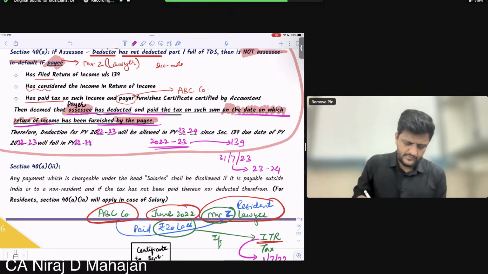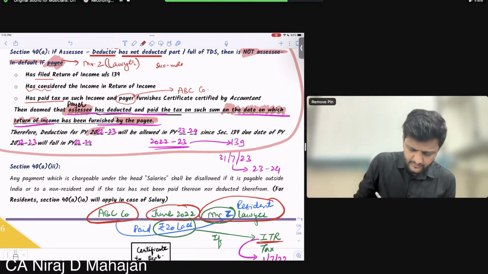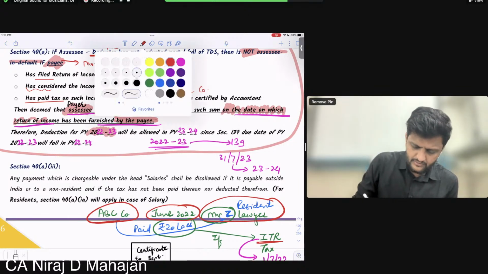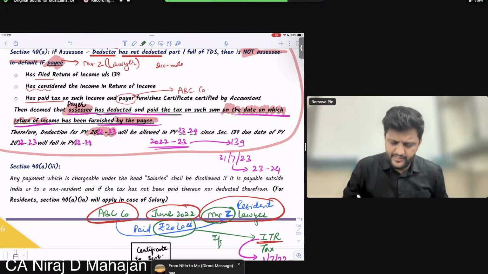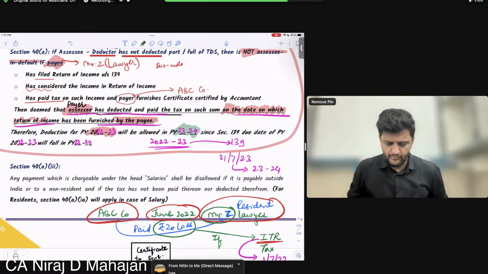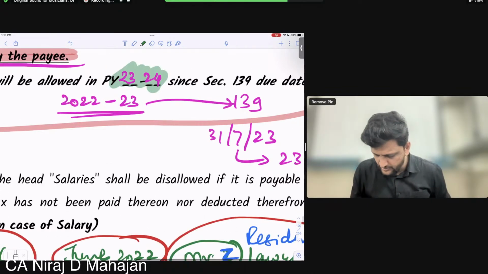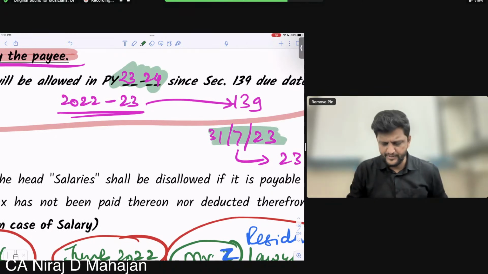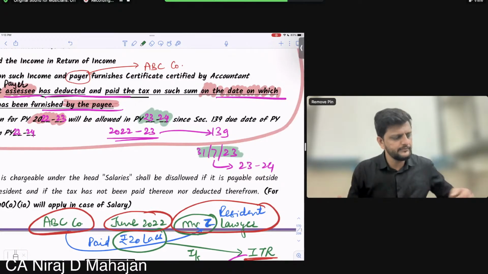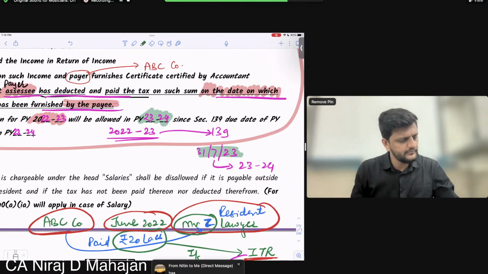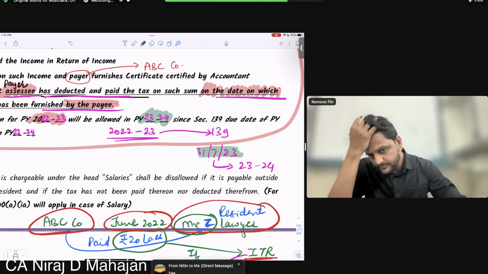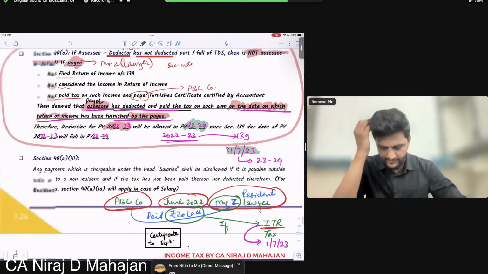I'll repeat. See, the expenditure is of 2023. It will be allowed in the next year, let us say 23-24. Why? Because for 22-23, the ROI due date is 31st July 23, for example. And 31st July 23 falls in which year? 23-24. Understood or no? Done till here, all of you? Good. I hope you understood a little bit at least.